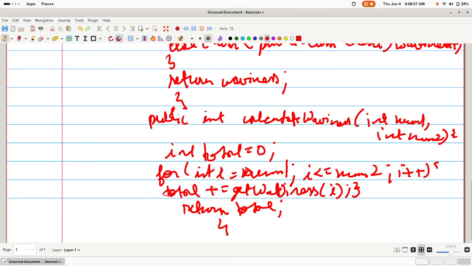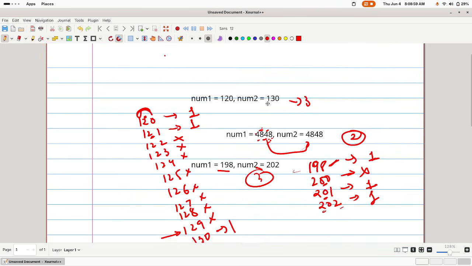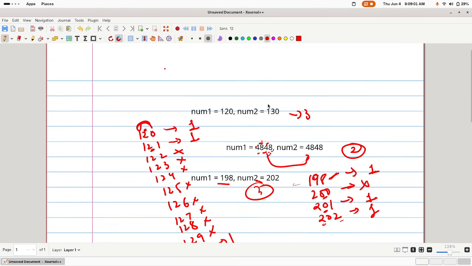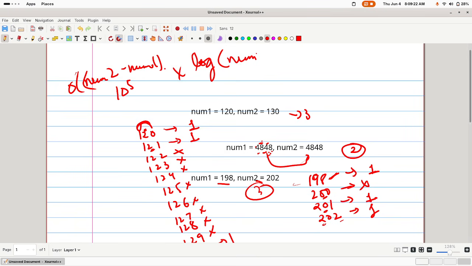Once it is done, now your time complexity will be what? Your time complexity will be num2 minus num1. It's approximately equal to 10 to the power 5. Now for each of the numbers, I am first converting it into a string. Converting it into a string will be log of whatever number it is. Let's take the worst case scenario, num2, log of num2, and